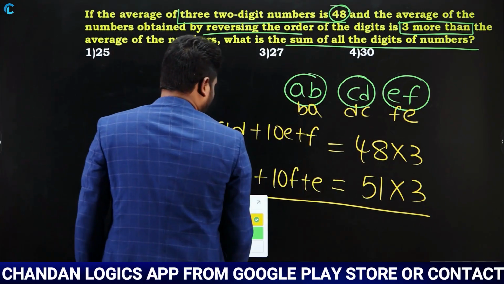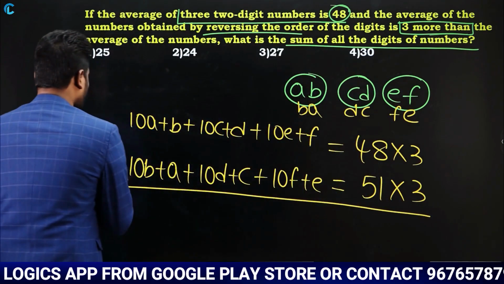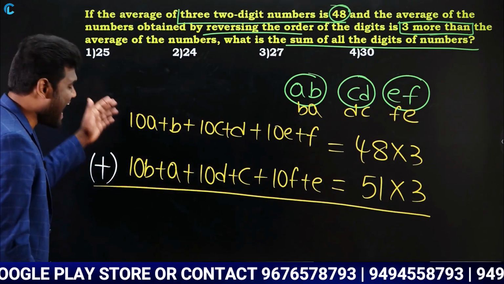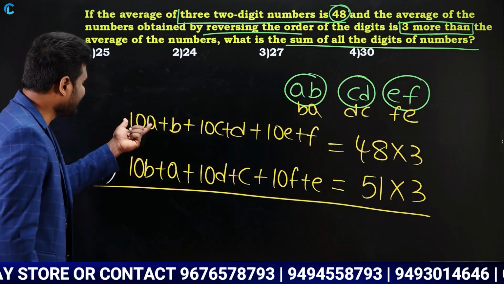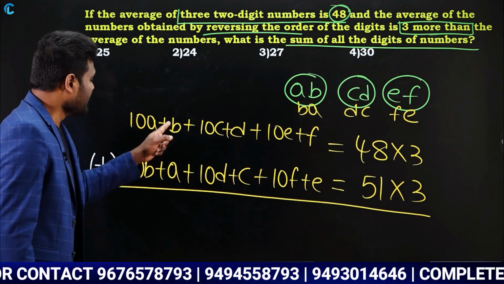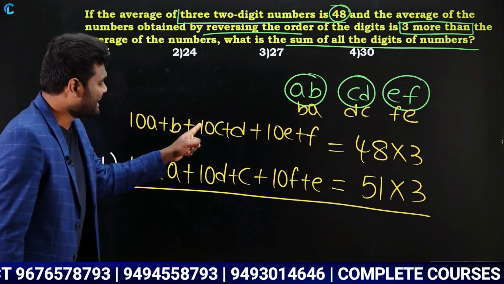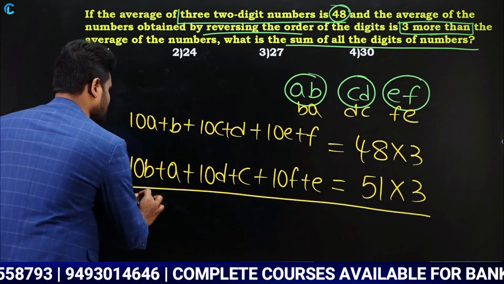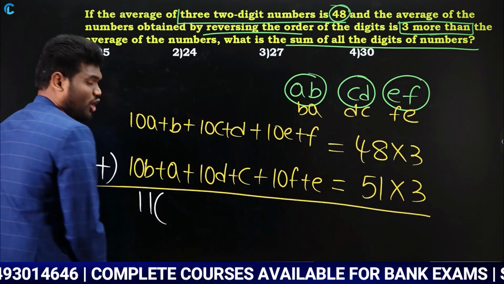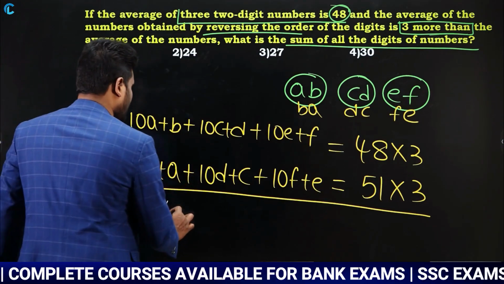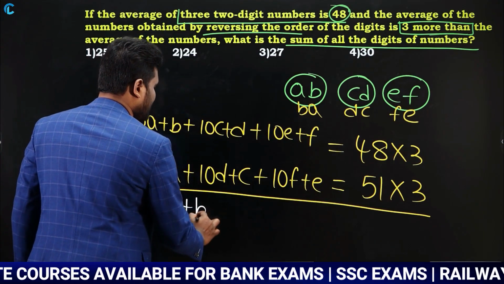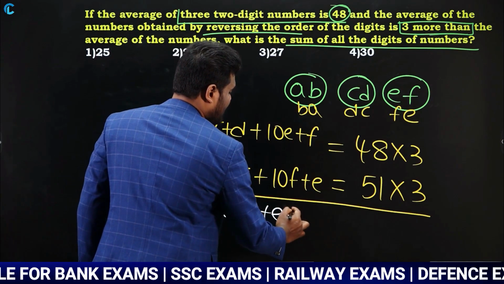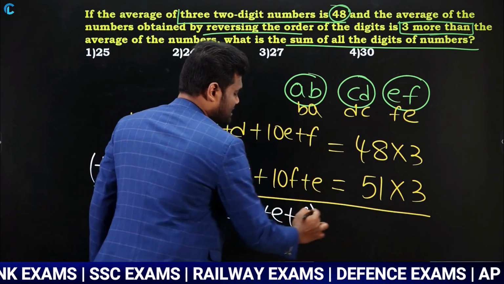Now calculate. You are asked to find what? You are asked to find the sum of these digits. As you are asked to find the sum of digits, add this. If you add this, 10A plus A, 11A. B plus 10B, 11B. 10C plus C, 11C. Which means if you add all these numbers, it is going to be 11 times, I am taking 11 common, A plus B plus C plus D plus E plus F is equal to,